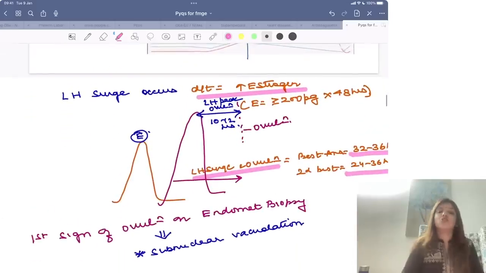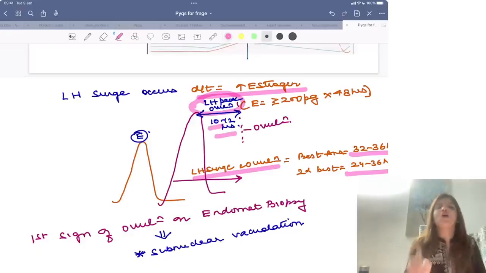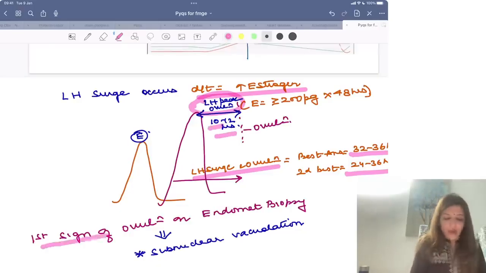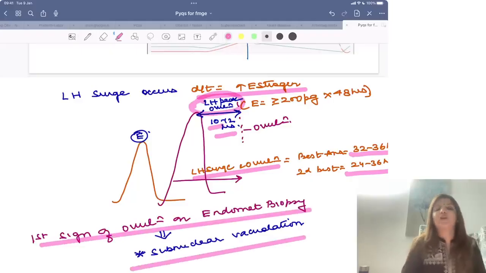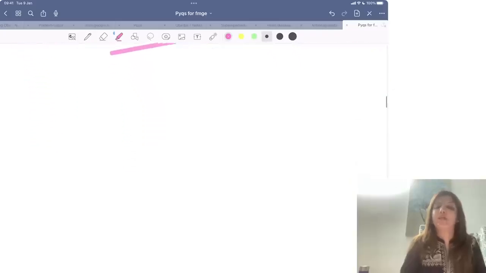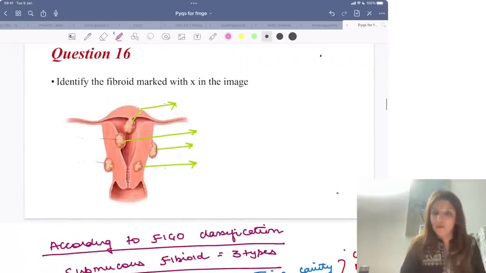Now, if they ask you what is the time gap between LH surge and ovulation, it is 32 to 36 hours. But if they ask you what is the time gap between LH peak and ovulation, it is 10 to 12 hours. Clear to all of you? What is the first sign of ovulation on endometrial biopsy? The first sign of ovulation on endometrial biopsy is subnuclear vacuolation. Clear to all of you?